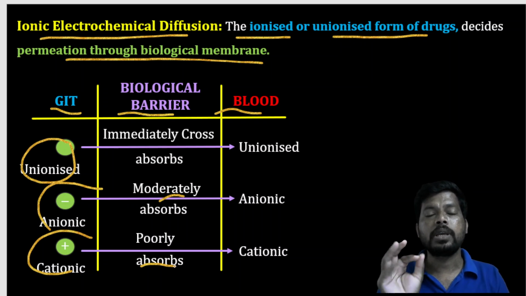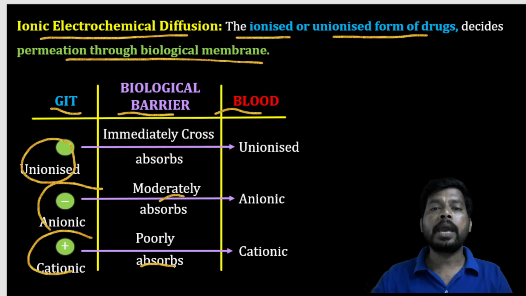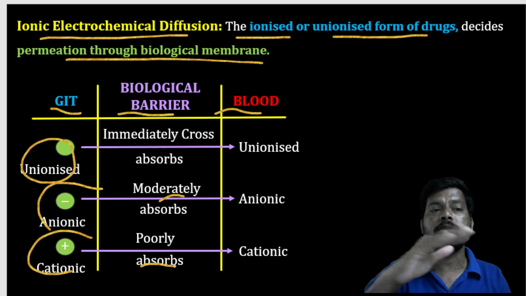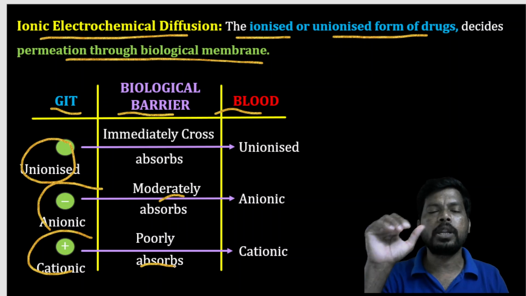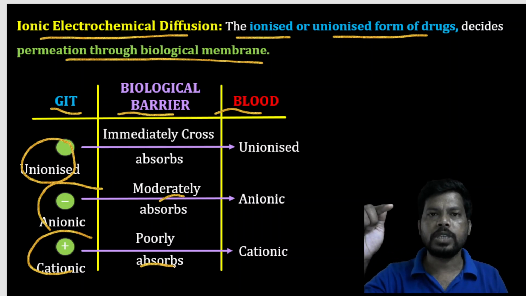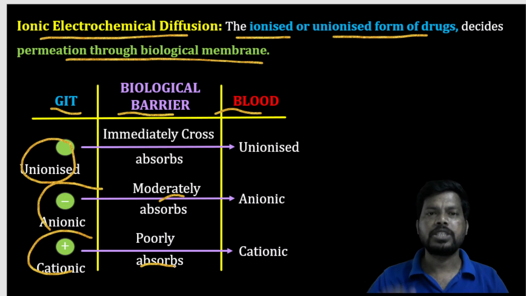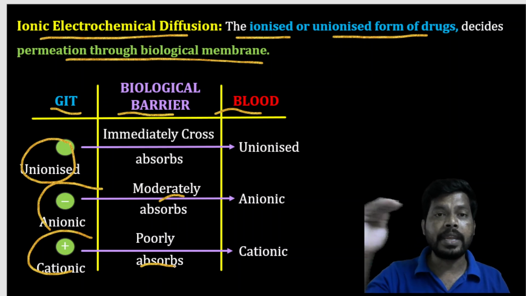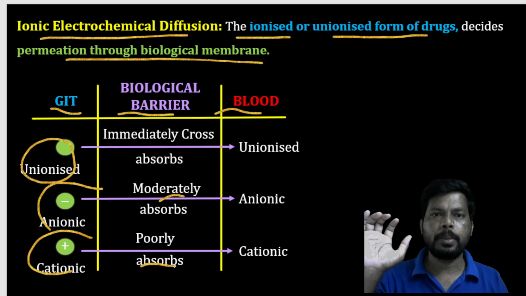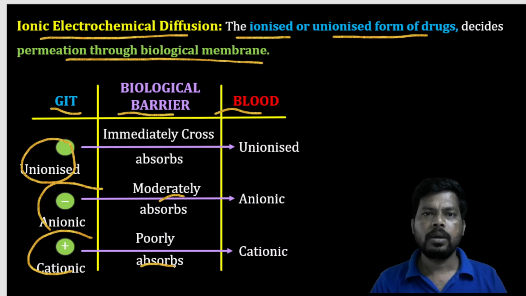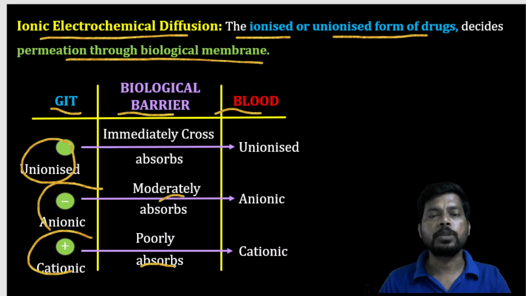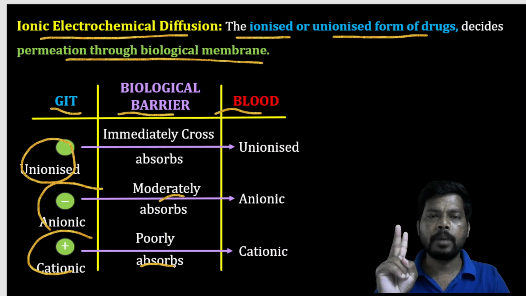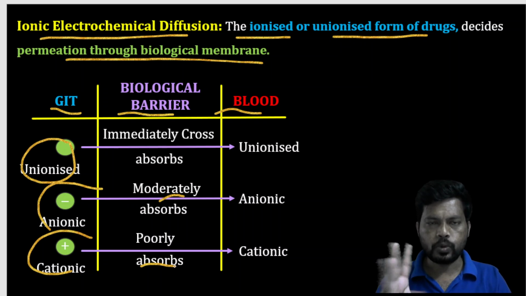Unionized molecules have excellent absorption because an unionized molecule can easily cross the membranes, as there is no repulsion on the biological membrane. For example, if there is any positive charge, ionized molecules will definitely be repelled by the charge. But unionized molecules are not repelled by any substance on the cell membrane, so they easily cross the barriers. So simply, cationic forms poor absorption, anionic form medium absorption, and unionized form good absorption.